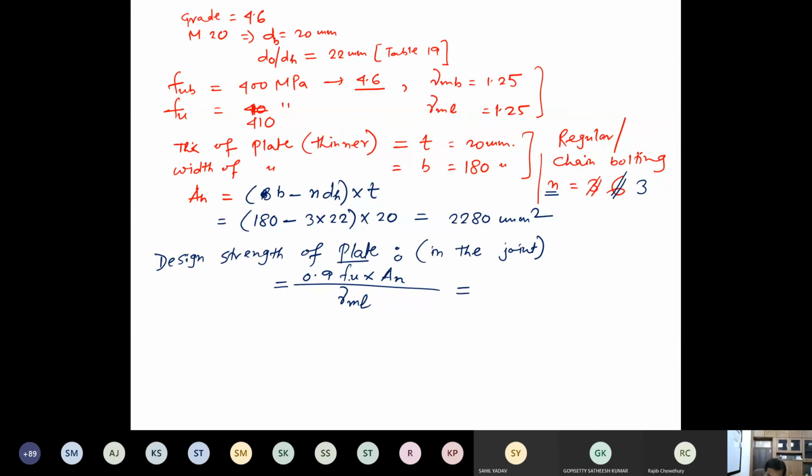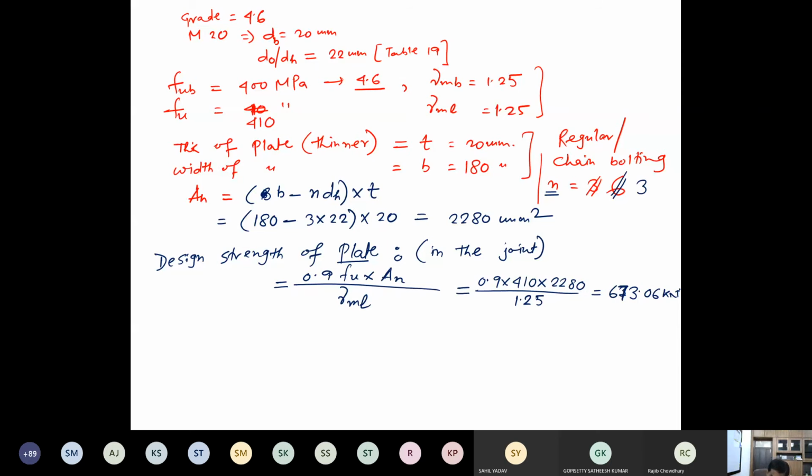So Fu over here is 410. So 0.9 times 410 times 2280 divided by 1.25. How much would it be coming? For me it is coming 673.06 kilonewton.